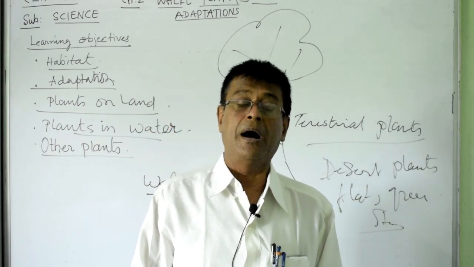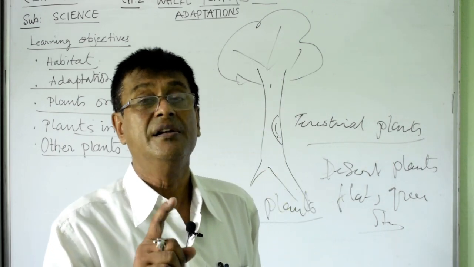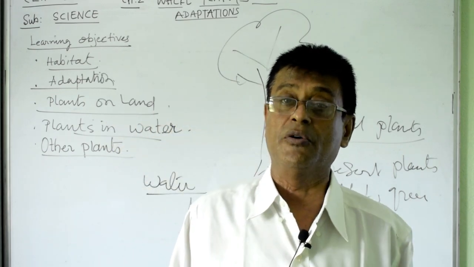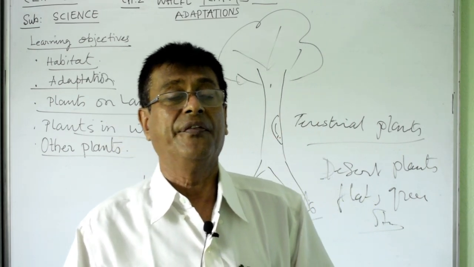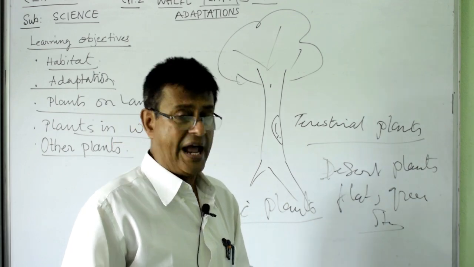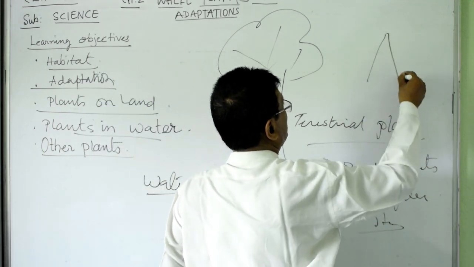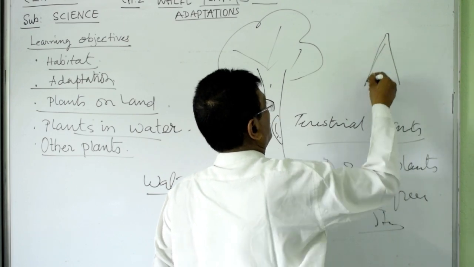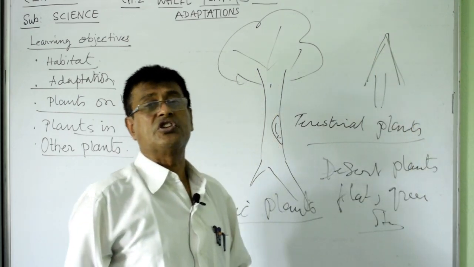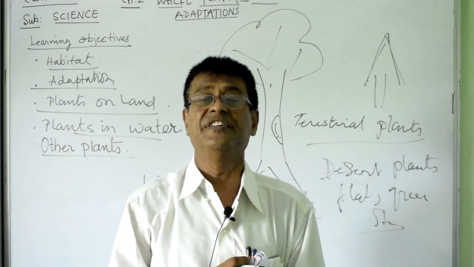Well, plants in mountains, there are certain characteristics for the mountain plants. First thing is that they are cone-like structures. They grow like this. Cone-like structures they come. Why are they cone-like? Because to slide off the snow and heavy rain.